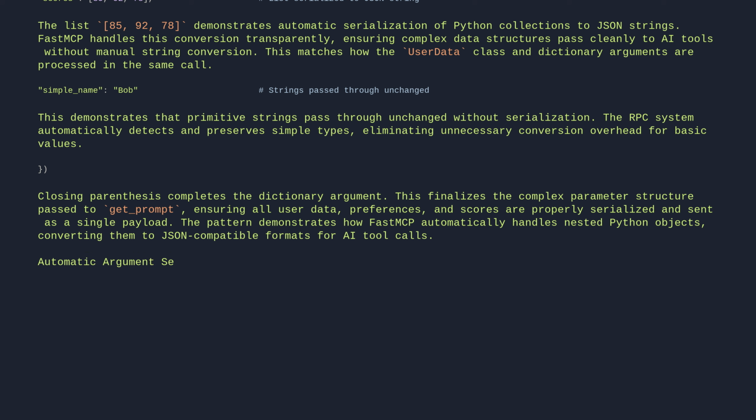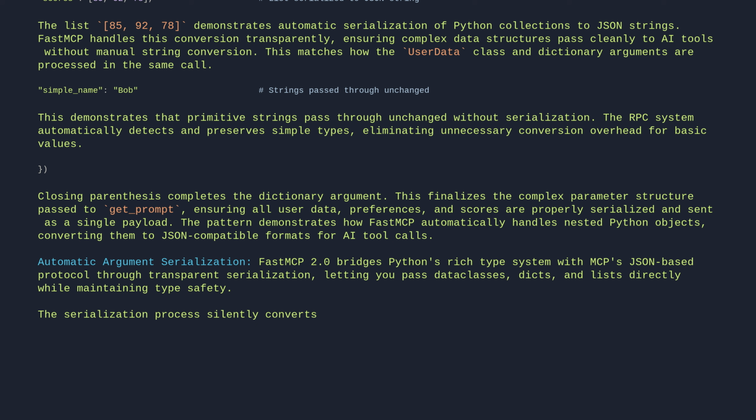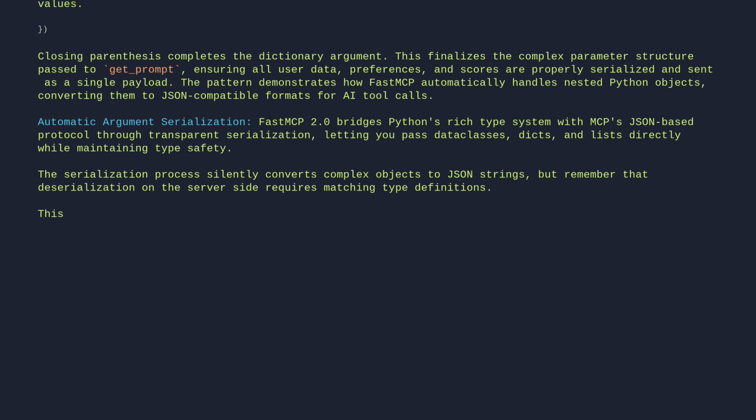Automatic argument serialization. FastMCP 2 bridges Python's rich type system with MCP's JSON-based protocol through transparent serialization, letting you pass data classes, dicts, and lists directly while maintaining type safety. The serialization process silently converts complex objects to JSON strings, but remember that deserialization on the server side requires matching type definitions. This pattern eliminates manual JSON conversion while preserving type hints for both client and server.